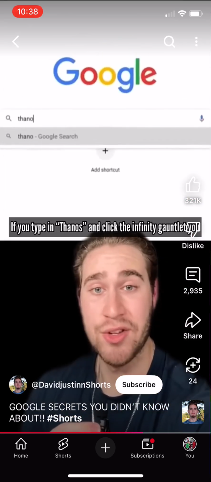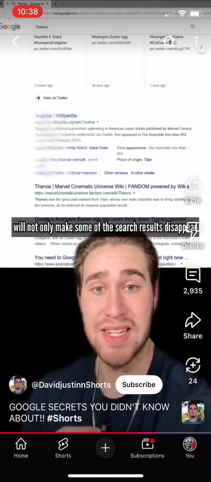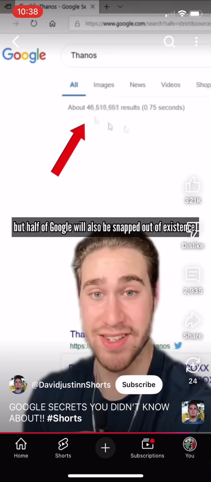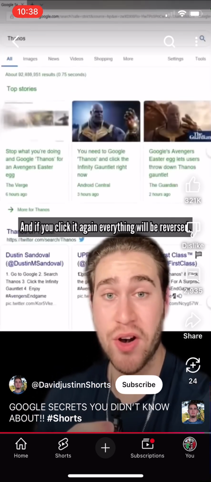If you type in Thanos and click the Infinity Gauntlet, you will not only make some of the search results disappear, but half of Google will also be snapped out of existence. And if you click it again, everything will be reversed.